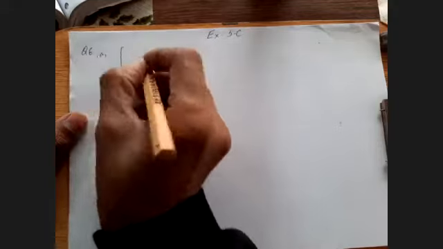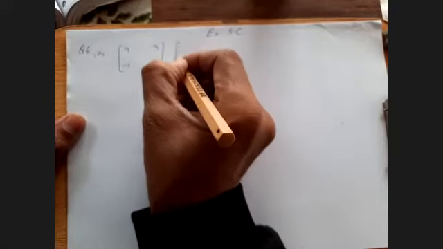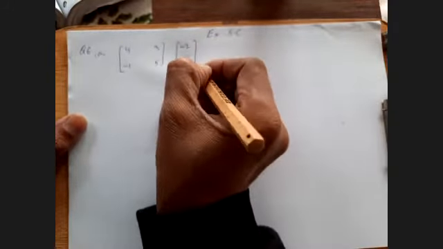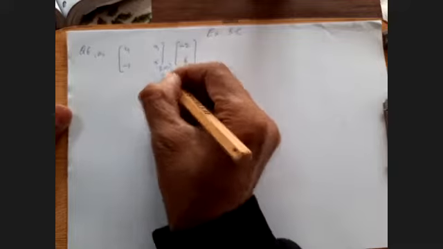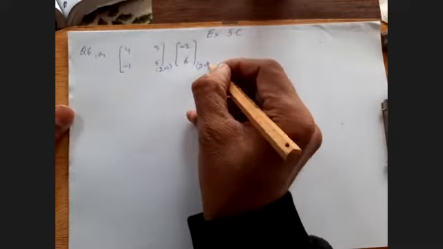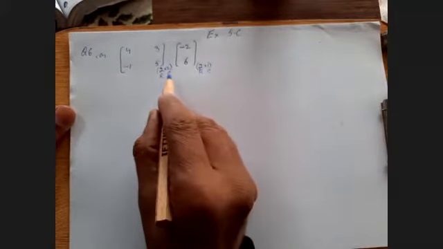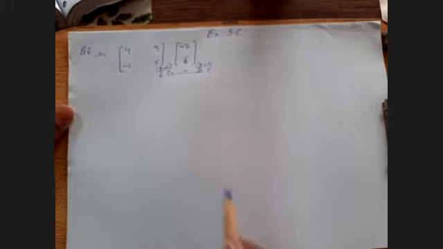that if this is 4, 3, -1 and 5, and the second matrix which is going to multiply with it, -2 and 6. Now you know that the order of the first matrix is 2 into 2, and the order of the second matrix is 2 into 1. This is rows, and column. The column in the first matrix must be equal to the rows in the second matrix. These two must be equal to each other, then we can multiply it.